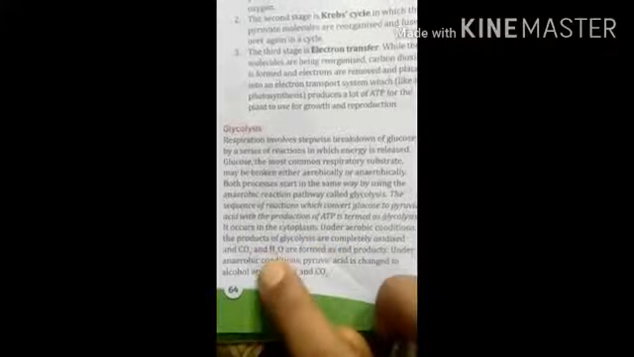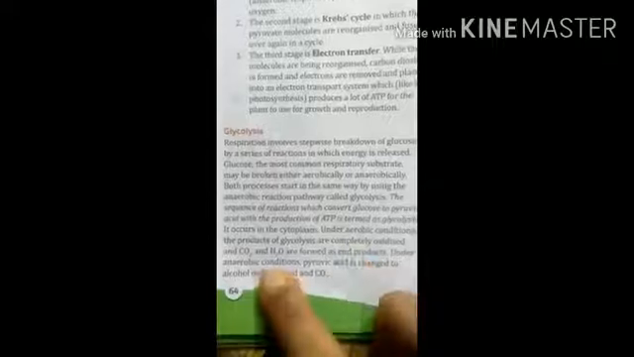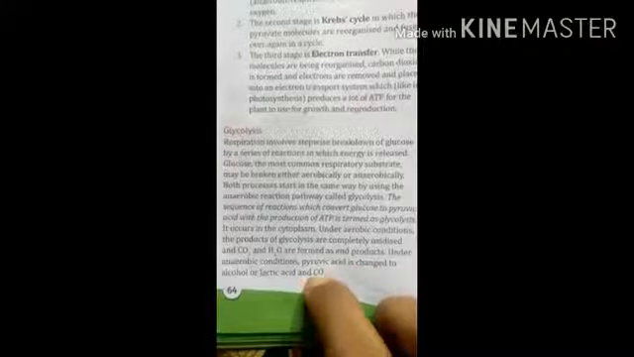Under aerobic conditions, the products of glycolysis may be CO2 and O2. They are the end products. Under anaerobic respiration, pyruvic acid is changed to alcohol or lactic acid and CO2.